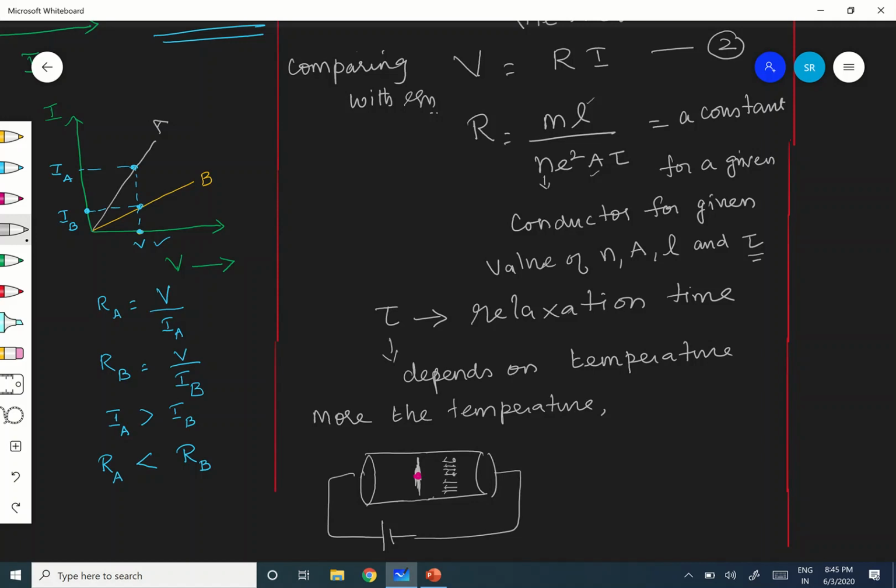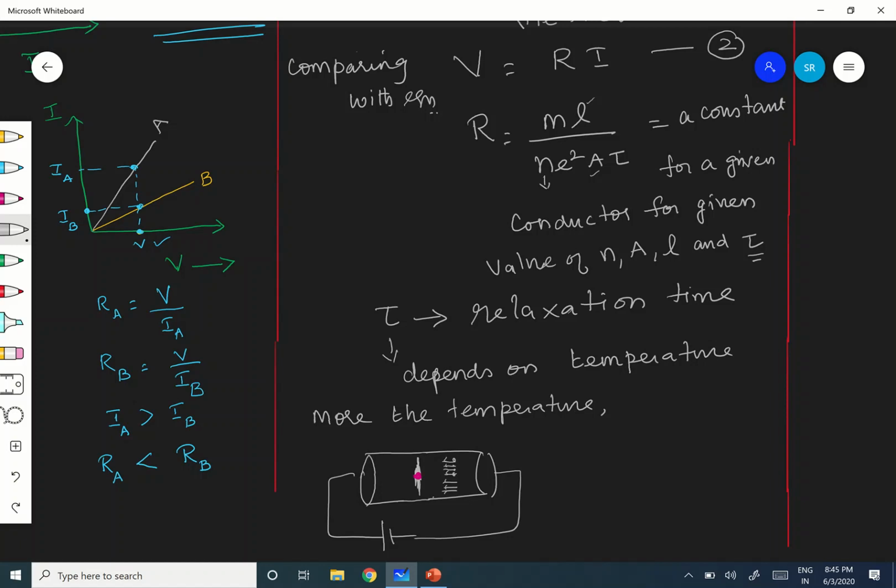Therefore, that gives a hindrance to its motion. It is not that free to move. Therefore, that is the cause of resistance. More the number of collisions, more will be the resistance offered, because the electrons are not that free to move.